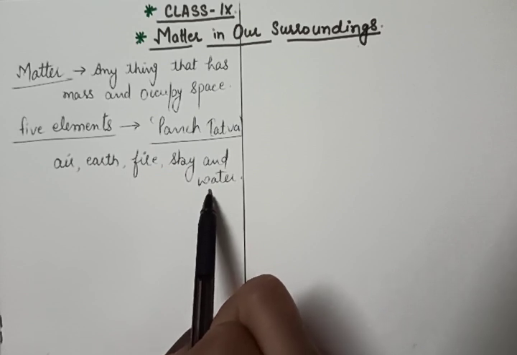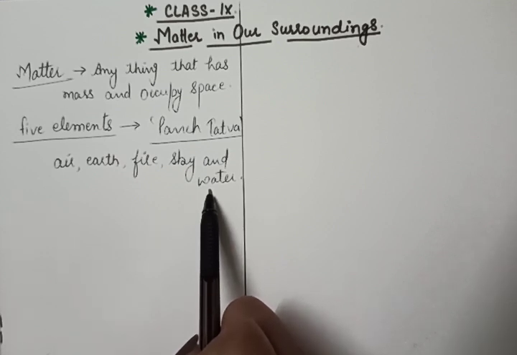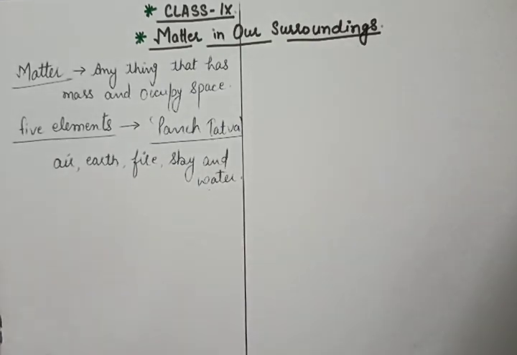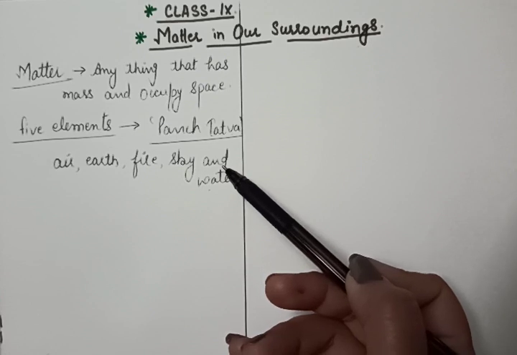And we all are saying that मानव शरीर पंच तत्व का बना है और वो उसी में विलीन हो जाएगा. Okay? And they were saying all the living and non-living things are made up of these 5 elements.